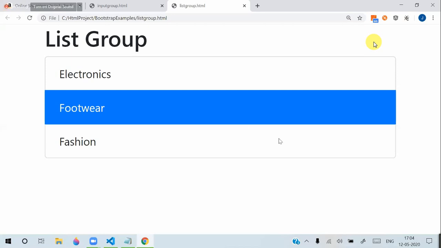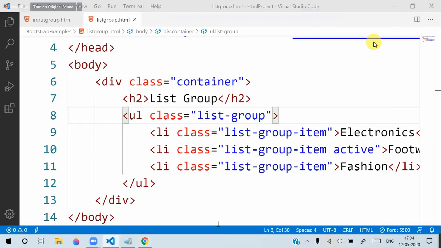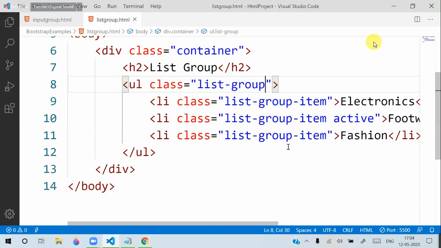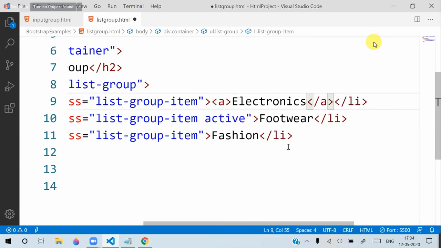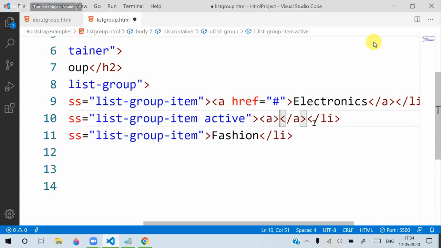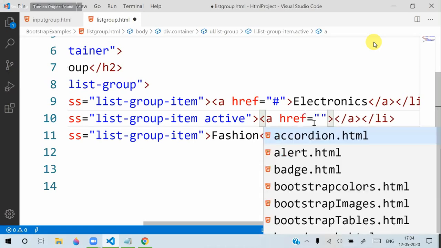Width and height you can adjust using styles later, but the important point is this can contain text, or it can contain links, anything. That means it can even contain a collection of buttons. Suppose here this is an anchor with an href, that is electronics. This is an anchor with href hash, this is for footwear.